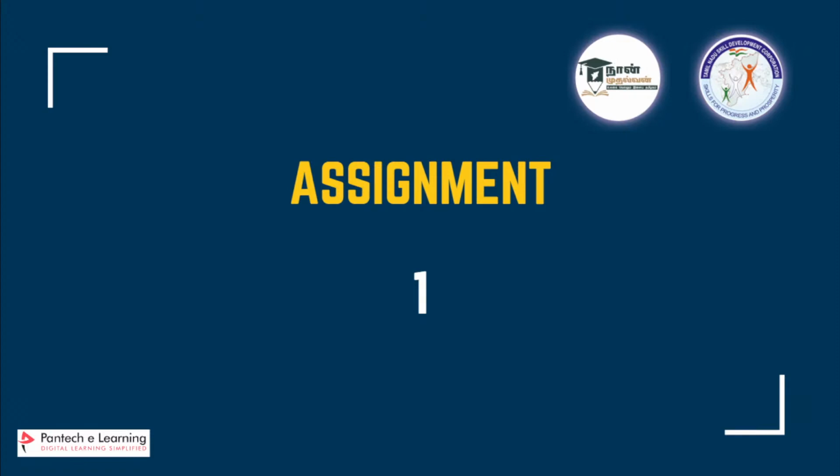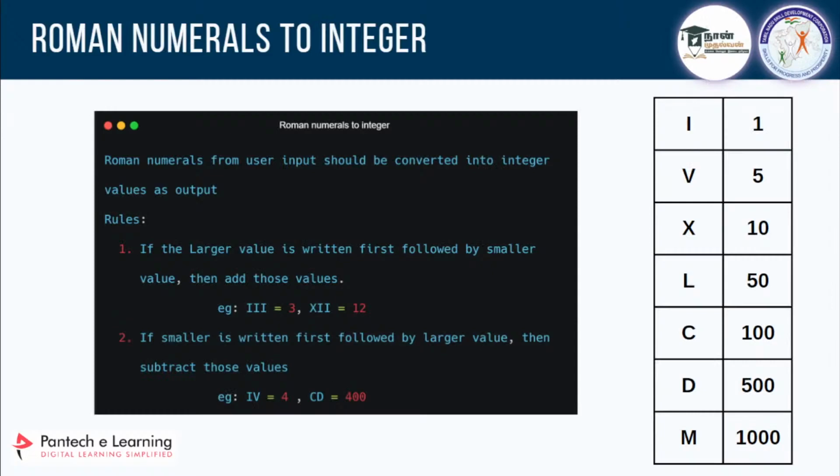Okay, so regarding assignment 1, this is what the question is. Roman numerals to integer. Roman numerals from user input should be converted into integer values as output. So regarding the rules, when you go from left to right, if it is the same or a larger number followed by a smaller number, then you can add those.